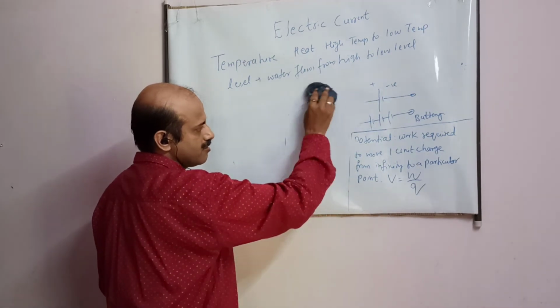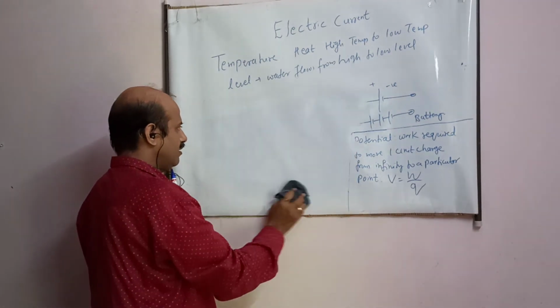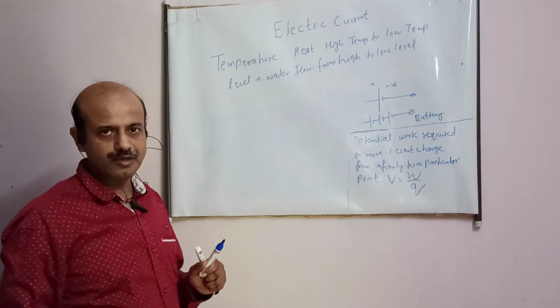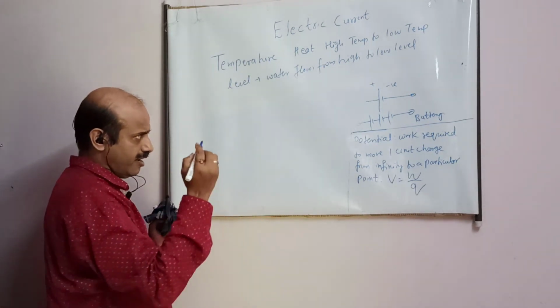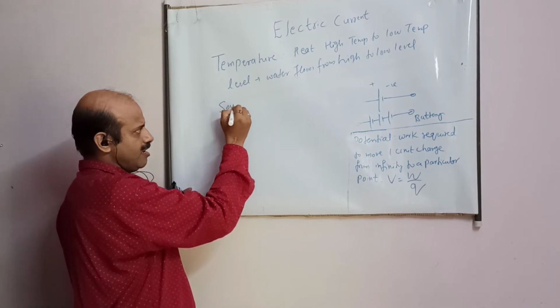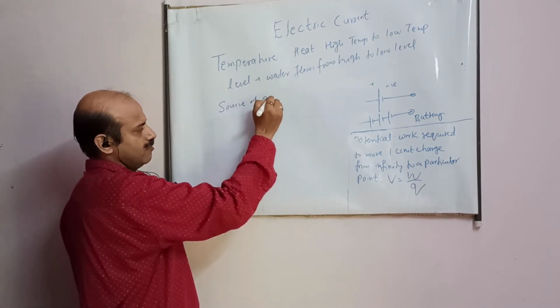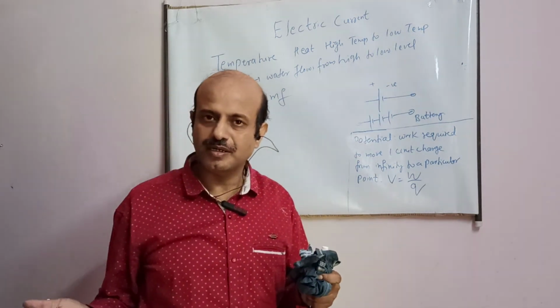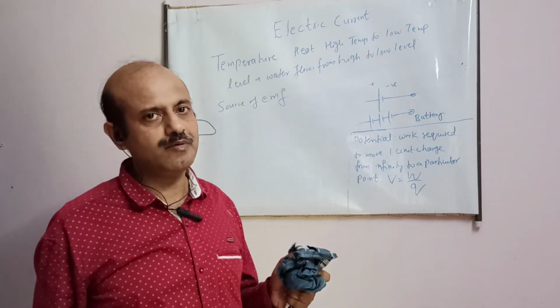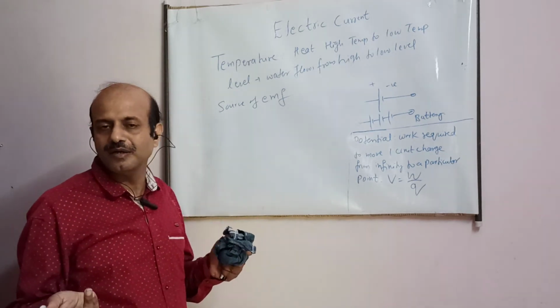Anything which supplies electrical energy to a circuit, okay? Any device which supplies electrical energy to a circuit, that device is known as source of EMF. It may be a generator, it is supplying electrical energy, it is source of EMF. It may be cell which we are using in our daily life.